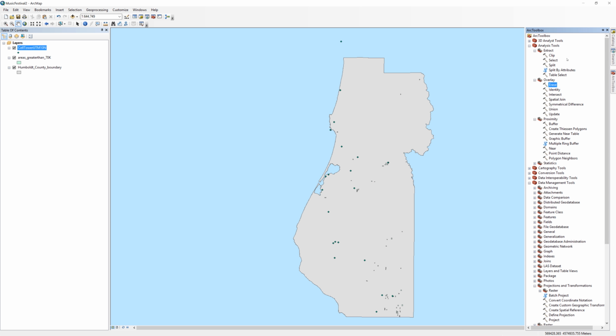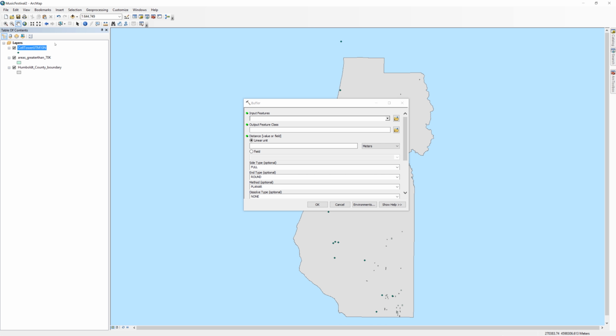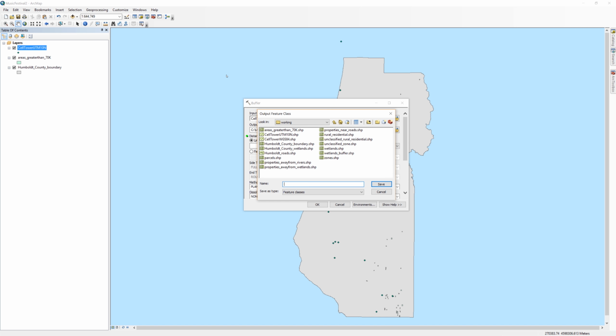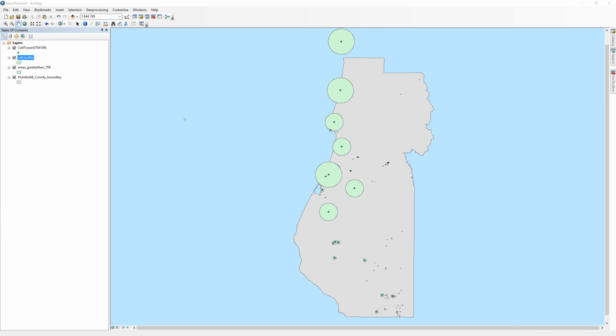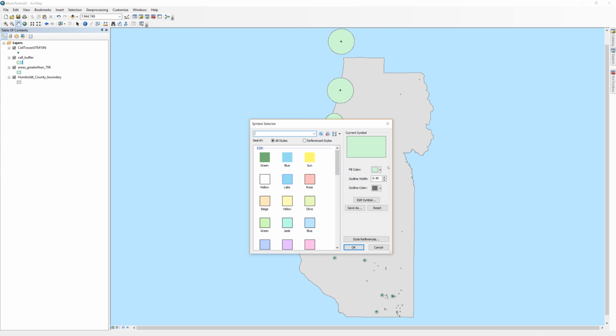In the Arc toolbox, open the Analysis tools, then open Proximity. Double-click the Buffer tool. For the input feature, use the cell tower layer. For the output, click the yellow file folder icon and navigate to your working folder. I'll call the file Cell Buffer. Click the radio button next to Field, then choose the buffer field from the drop-down menu. Leave all the other settings as default, then click OK. You now have a layer made up of variable distance buffers.